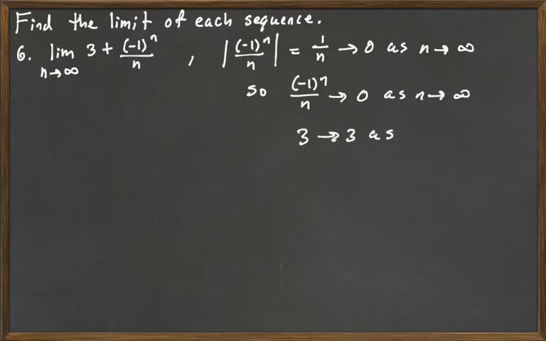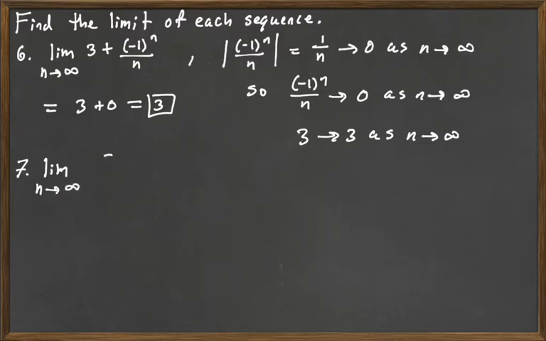3 is a constant, so the limit of a constant is a constant as n goes to infinity. And so we could use the sum of limits formula. So we know the limit of 3 is 3, and the limit of negative 1 over n is 0, and so this is going to be the sum of those, 3 plus 0, which is 3.